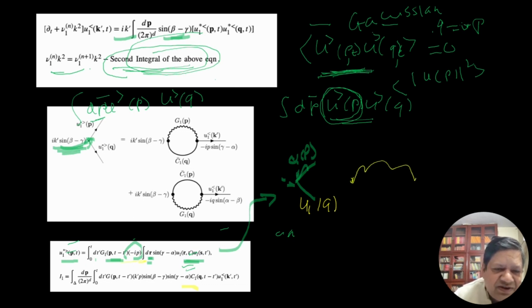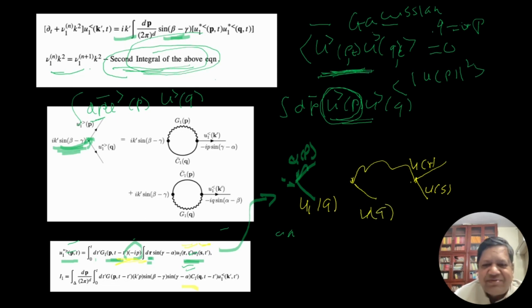It has two legs, which are UR and US. These are the two legs. And we got UQ here. And the subscript 1, but we don't worry about the subscript 1.